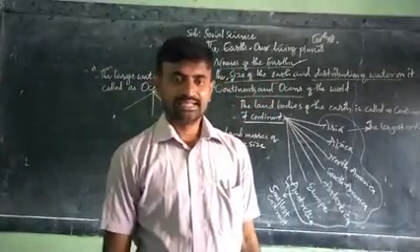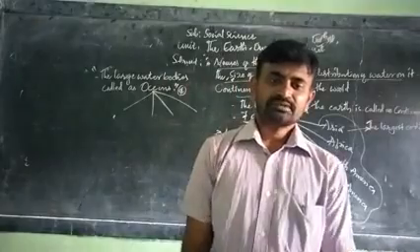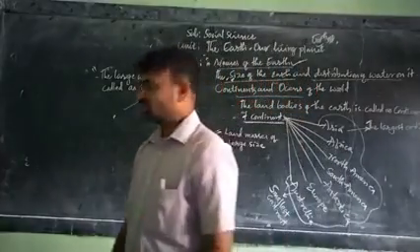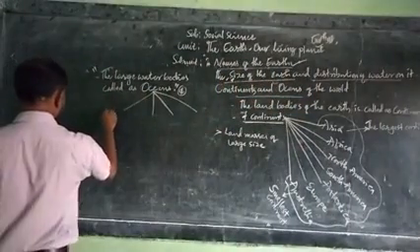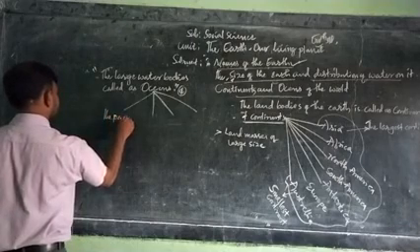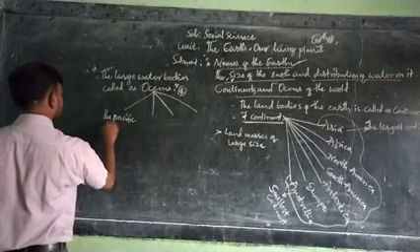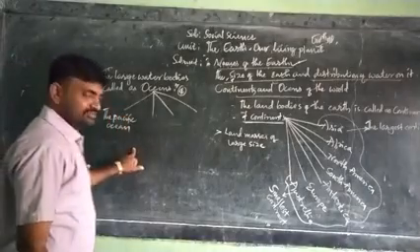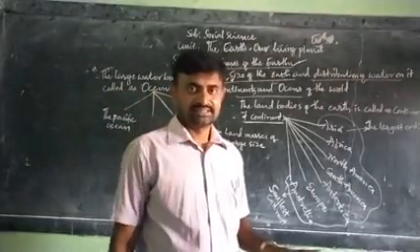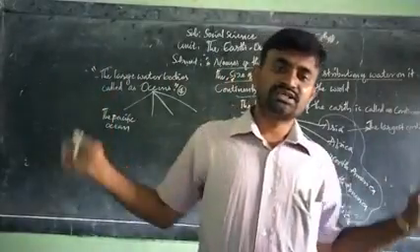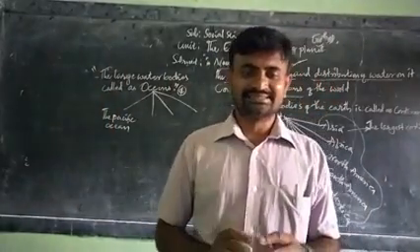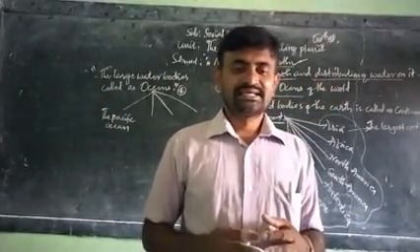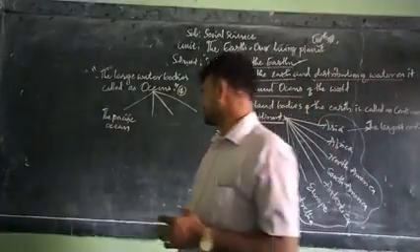Namely, the Pacific Ocean, which is the largest water body on the earth. Another one is the Atlantic Ocean.